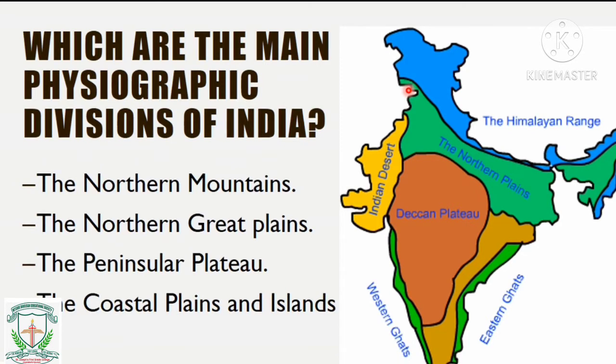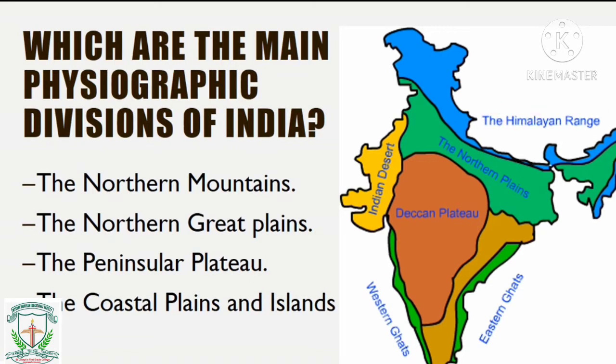Okay, we have four physiographic divisions. They are the northern mountains, as you can see the blue color here. It is entirely covered with mountains, so we call it the Himalayan range. Then the northern Great Plains, the green one that you can see here. Mostly you can see the rivers over there.